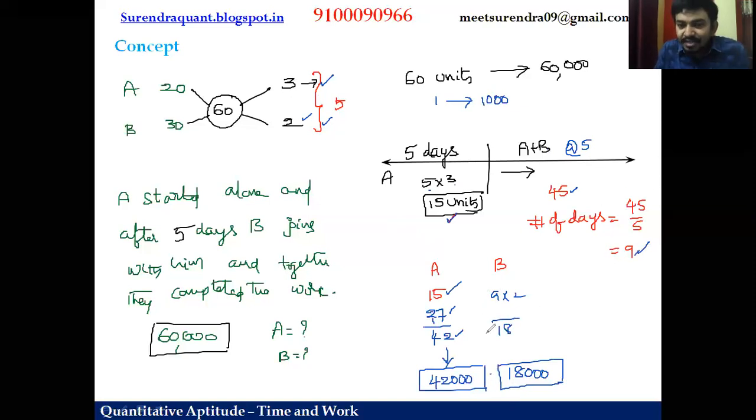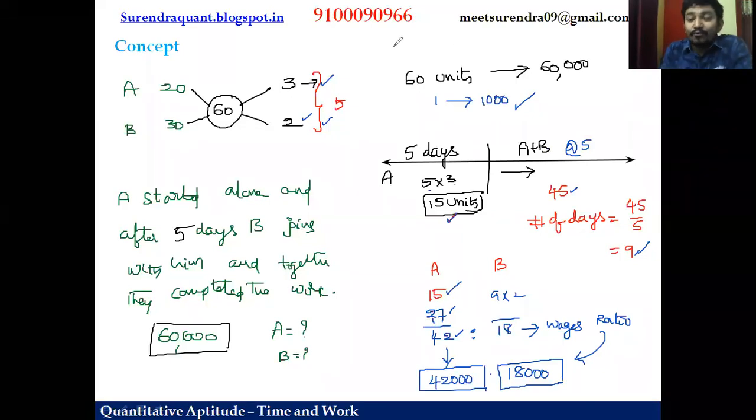Now this is the work ratio, 42 is to 18, and this work ratio should be the wages ratio. We got 42 is to 18, which means one part is 1,000, as we got in the beginning. 60 parts is 60,000, so 1 part is 1,000. So 42 parts is 42,000 and 18 parts is 18,000. So simple, right? Now, what if some person left in between? How to work out that?